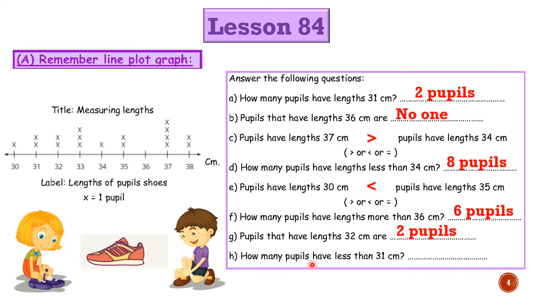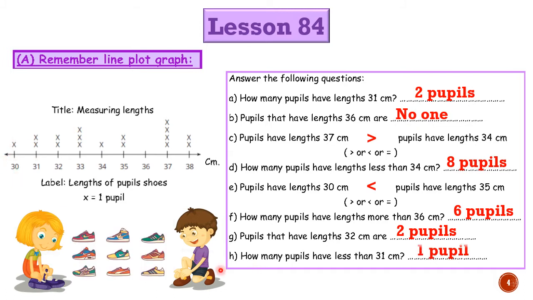Number H, how many pupils have less than 31 centimeter? Less than 31, not equal to 31. Less than 31 will be 30 only. Yes, 1. It will be 1 pupil.